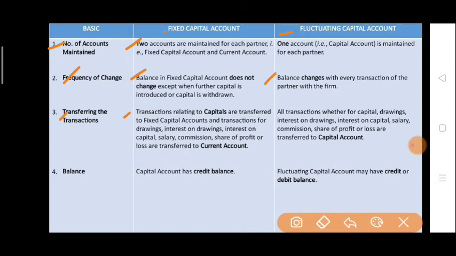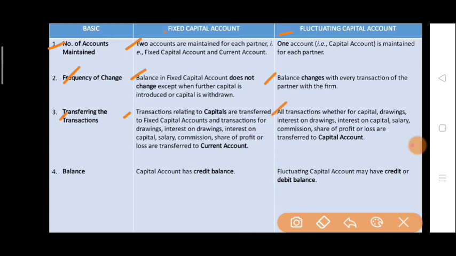Transferring the transactions. In the fixed capital method, transactions related to capital are transferred to the fixed capital account, and transactions for drawing, interest on capital, salary, commission, share of profit or loss will be transferred to the current account.